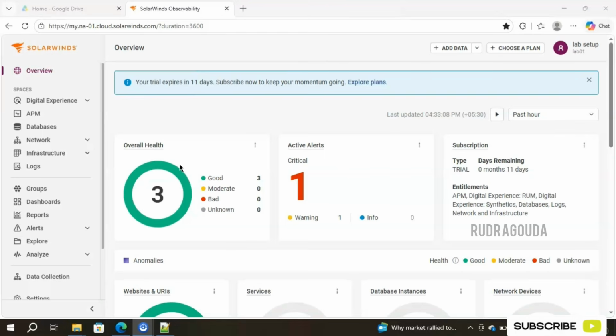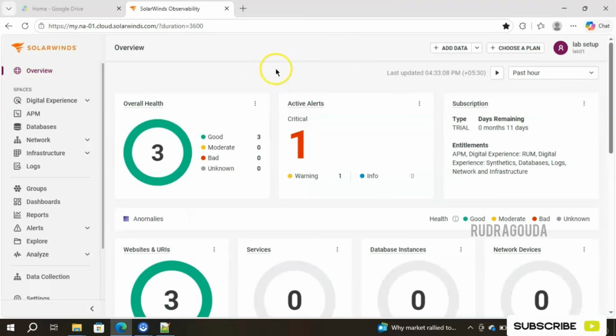We can prevent false alerts, we can reduce the alert noise, we can avoid unnecessary incident tickets, we can stop sending emails during the reboot activity, right? So overall, we can completely reduce the noise in the environment by using the maintenance window. So now I'll show you how to set up a maintenance window in SolarWinds SaaS.